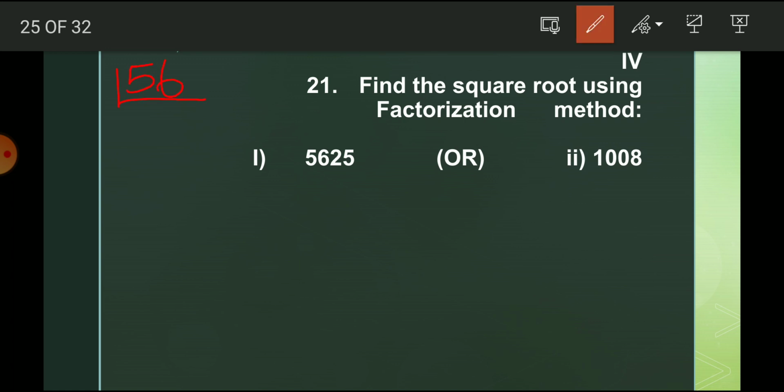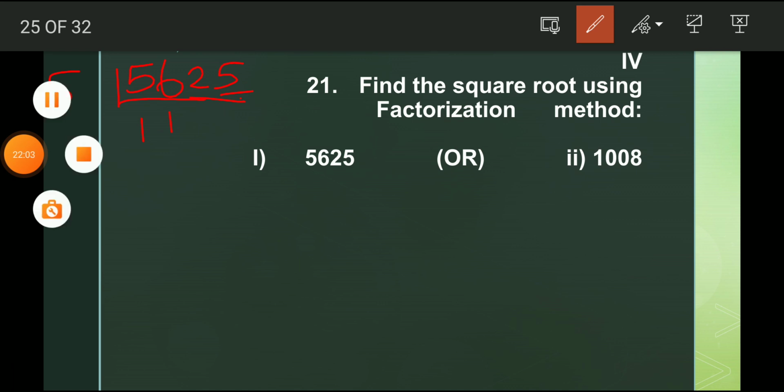If we want to find the square root by the factorization method, we should use this way. First of all we should check the units place. That is 5. So which number can be divided by 5 easily? That is 5. So 1 5 is 5, there is no remaining.